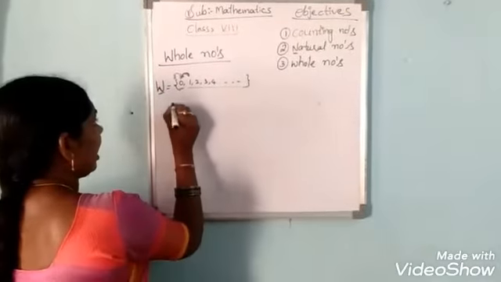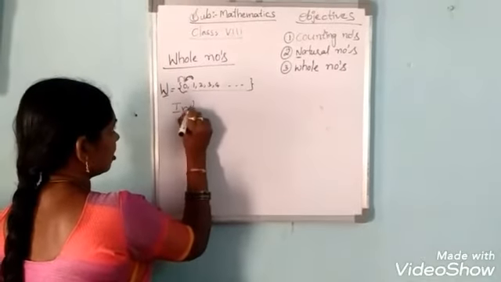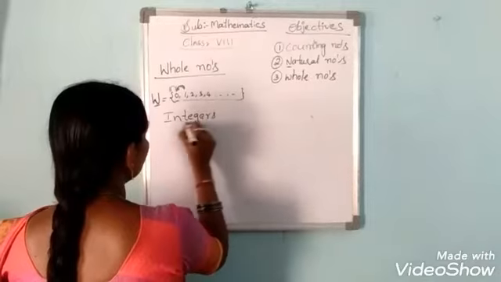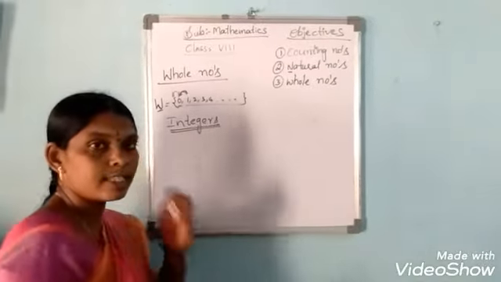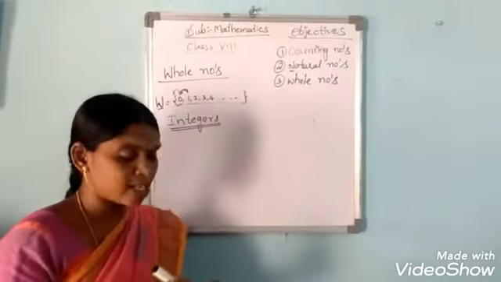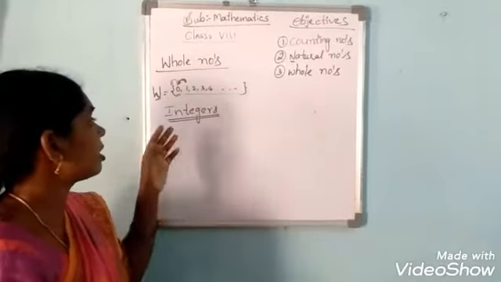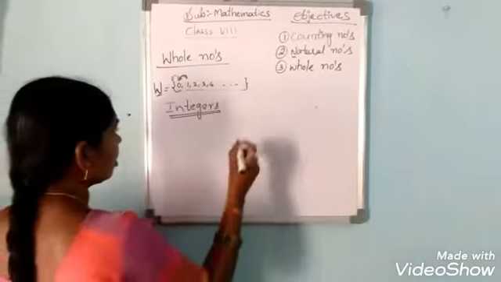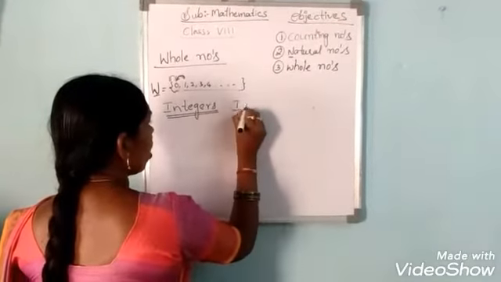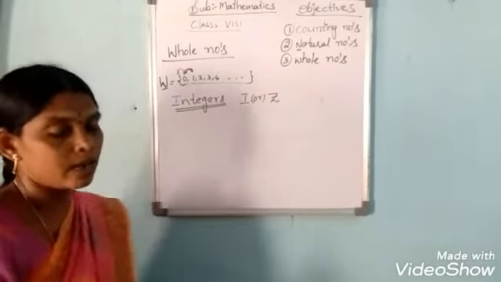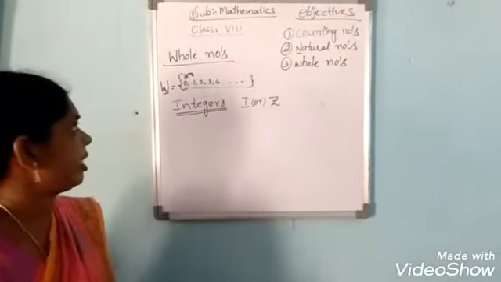Next one is integers. These we learned in the previous classes, 6th and 7th. I am doing a recapitulation here, so this is revision. Integers are denoted with capital I or Z. So what are the integers?